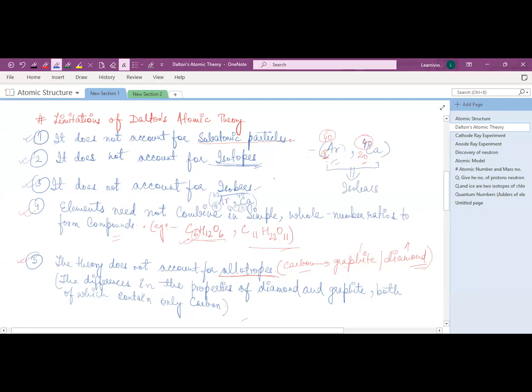And what are isotopes? For example, hydrogen exists in three isotopic forms. When the mass number is one, it is protium. When the mass number is two, it is deuterium. And when the mass number is three, it is known as tritium. Here you can see that the atomic number is the same for all these, but the mass number varies: one, two, three. So these are the isotopes of hydrogen.